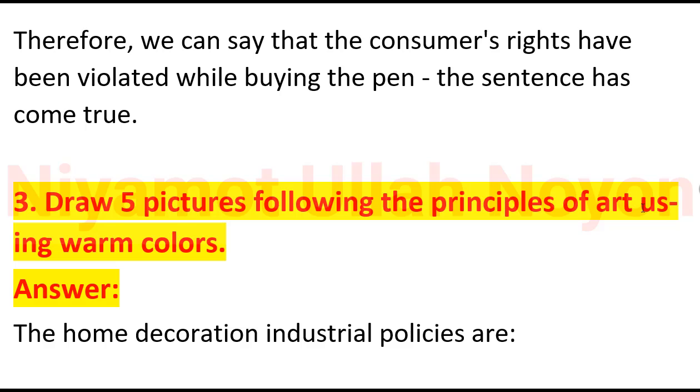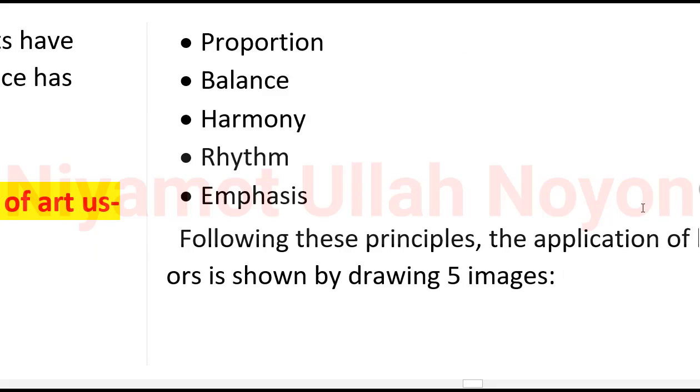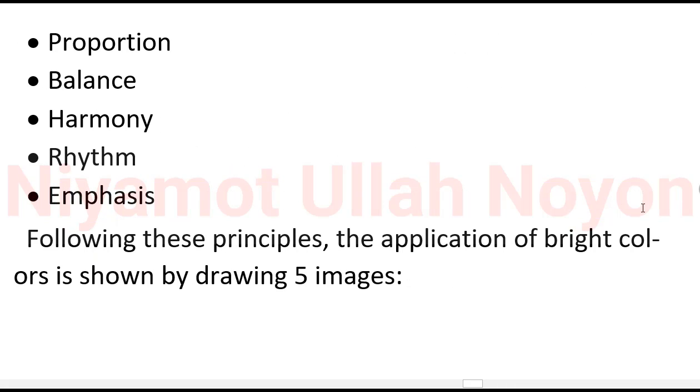Now, number 3, the question is: draw 5 pictures following the principles of art using warm colors. Answer: the home decoration principles are: number 1, proportion; number 2, balance; number 3, harmony; number 4, rhythm; number 5, emphasis. Following these principles, the application of bright colors is shown by drawing 5 images.